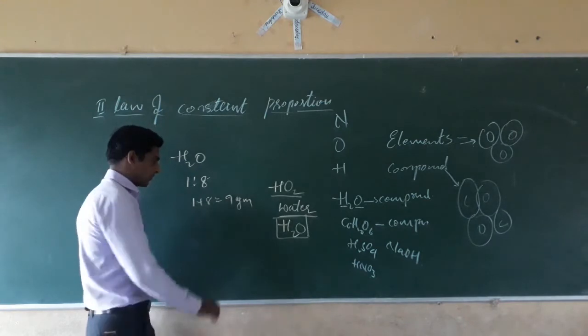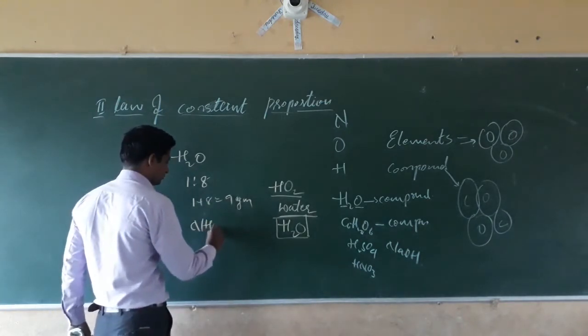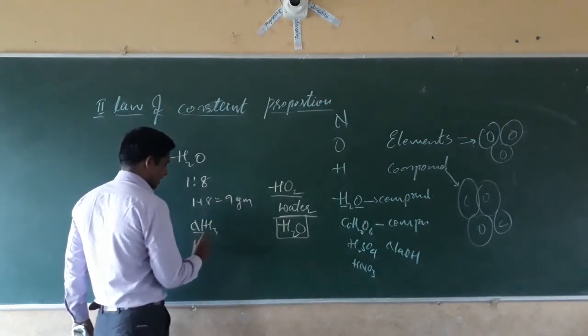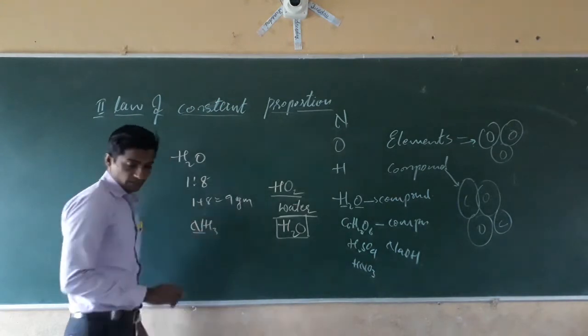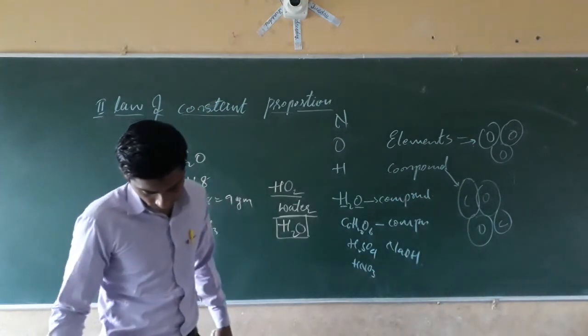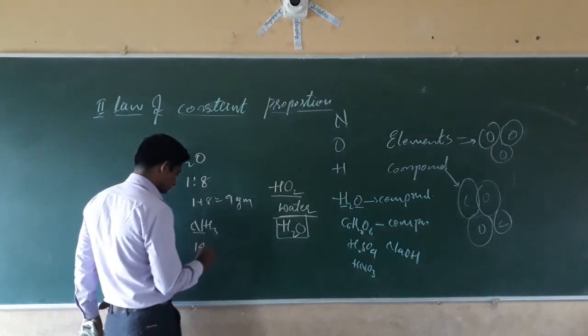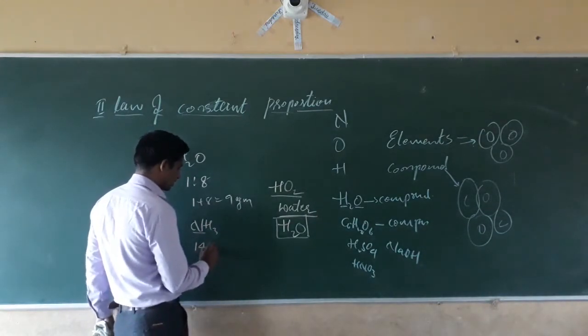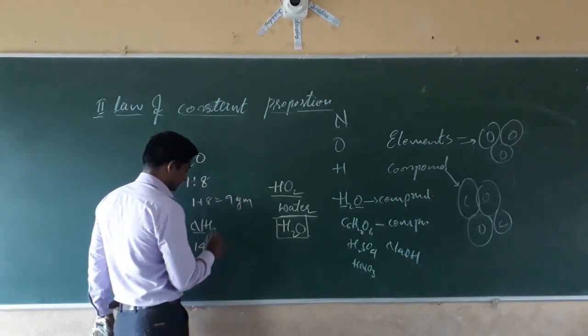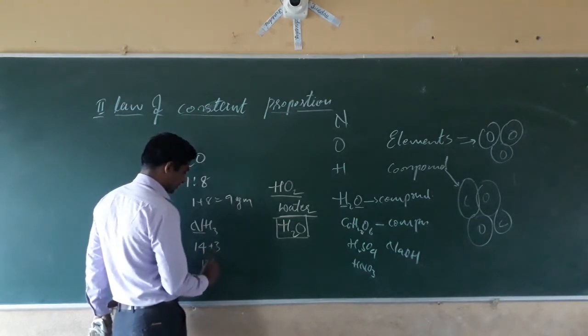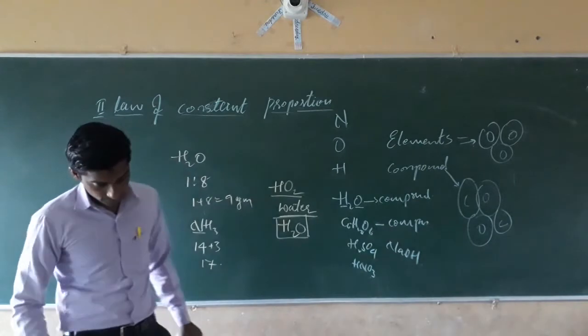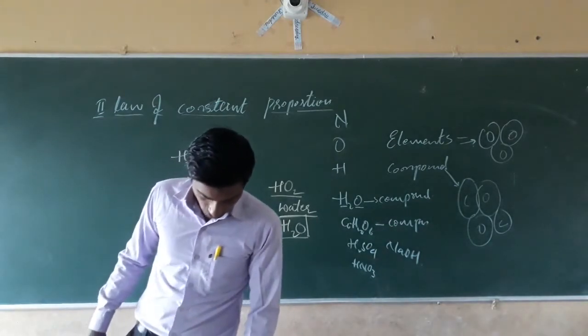Then for the formation of the ammonia molecule, NH3, they have given the atomic mass of nitrogen, that is 14. Atomic mass of nitrogen is 14 plus 3 hydrogen atoms, that is 17 gram.